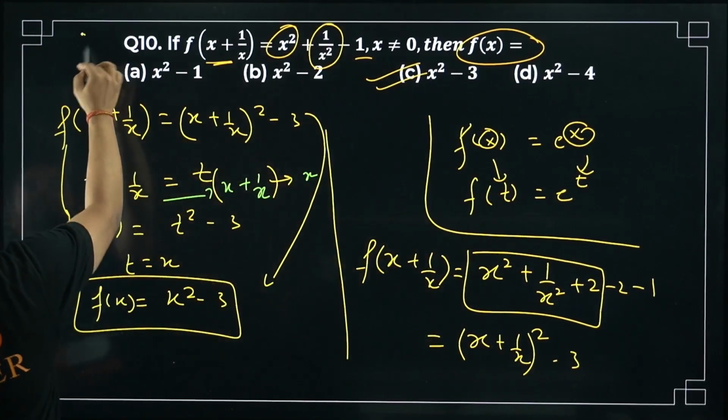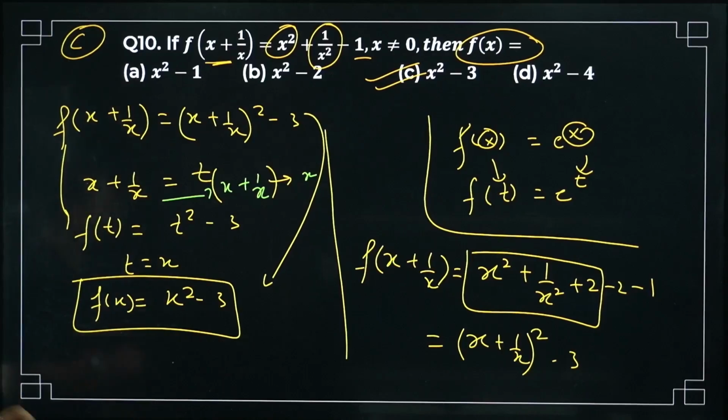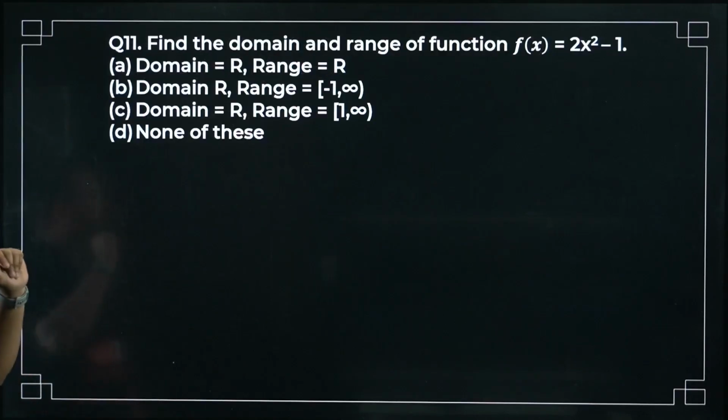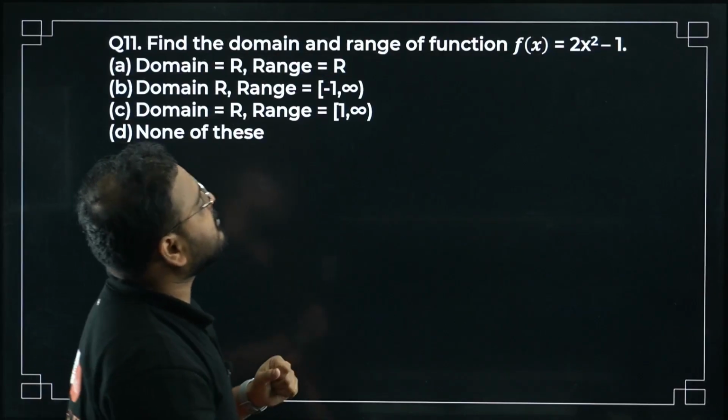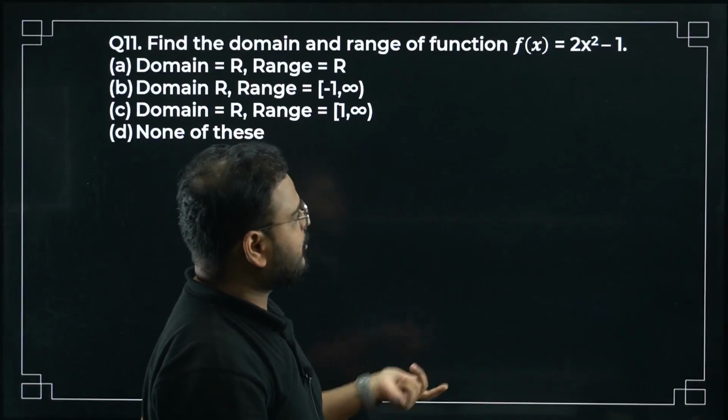Option C, sir. Okay, I hope this is clear. Moving on to question number 11 now. Find the domain and range of the function f(x) equals 2x square minus 1.